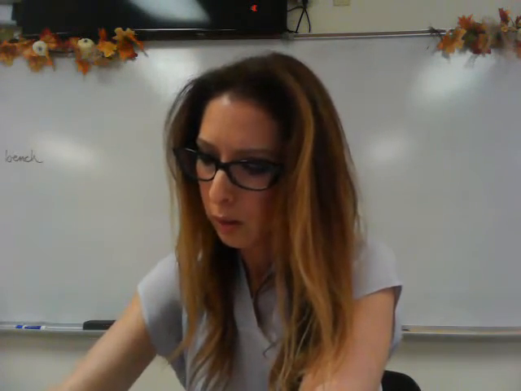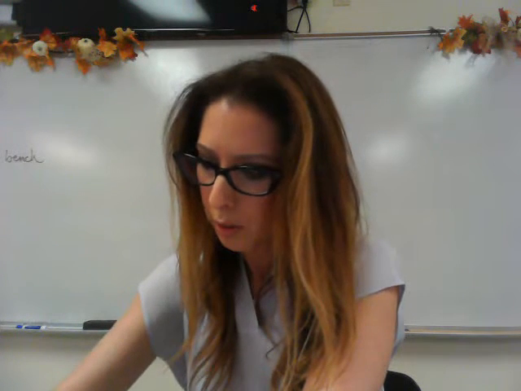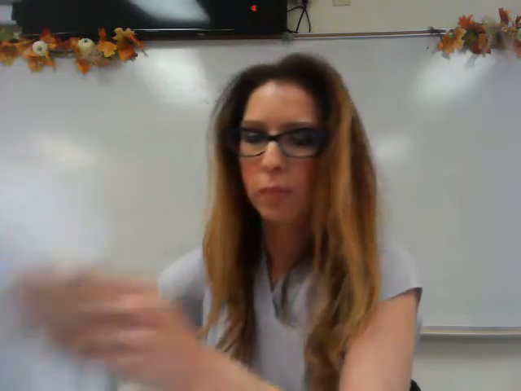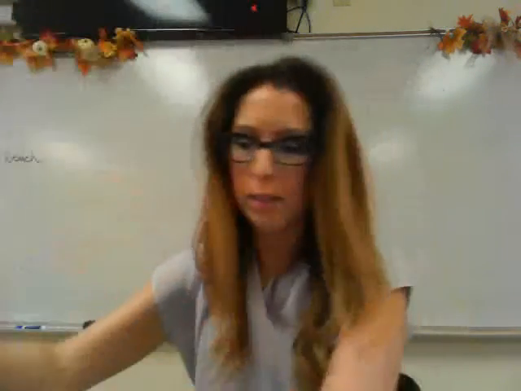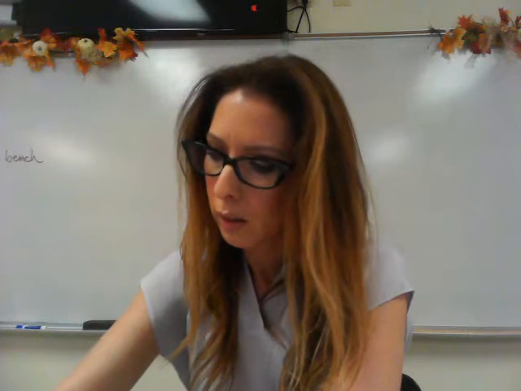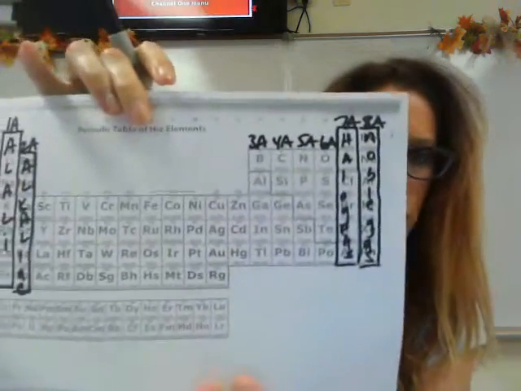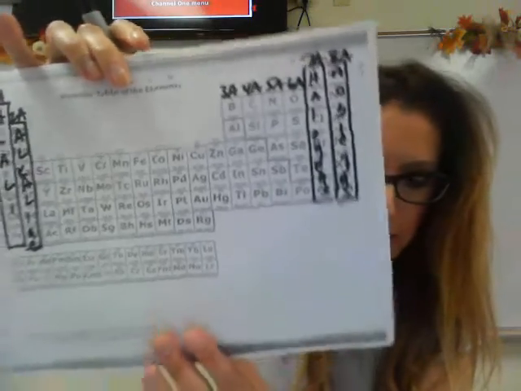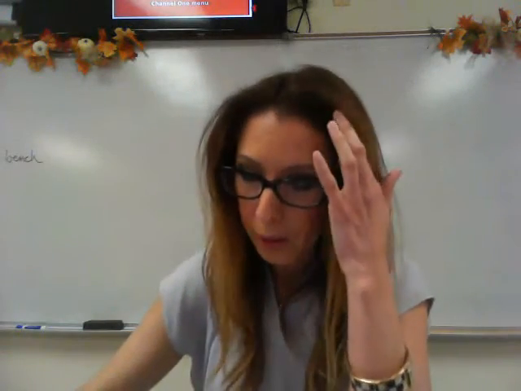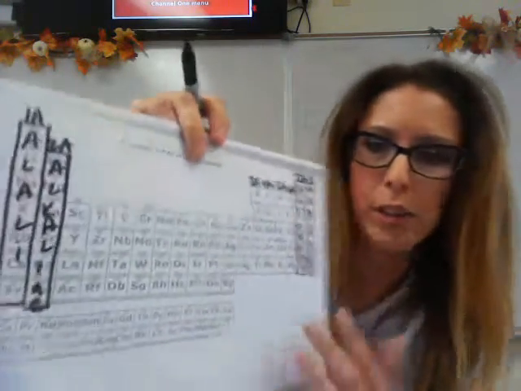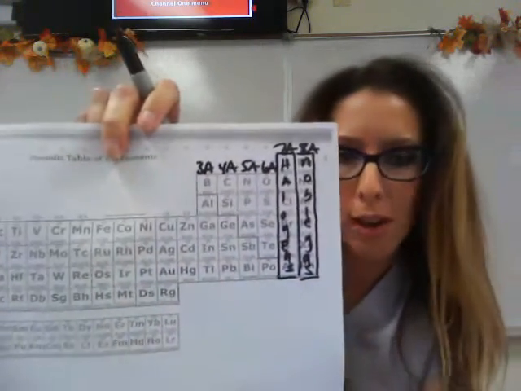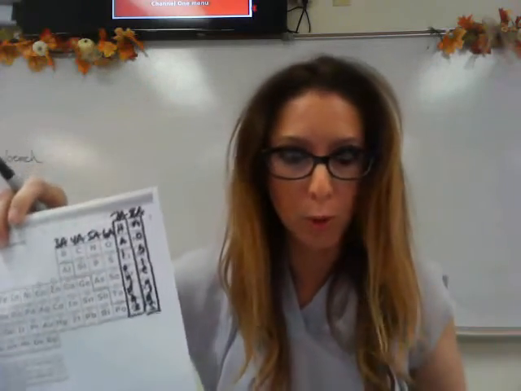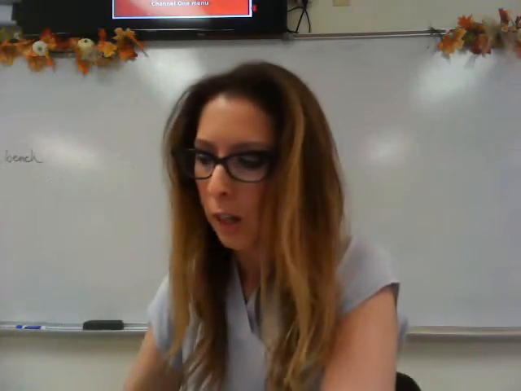And then the halogens are group 7A, and then the noble gases are group 8A. Sometimes these noble gases are also known as inert gases because they don't react with anything else, because they're stable. So if you have an element in a group that doesn't have a name, like group 3A through 6A, then we refer to them as group 3A, 4A, 5A, 6A. Okay, so those are the groups.